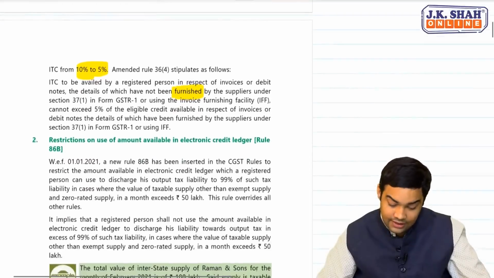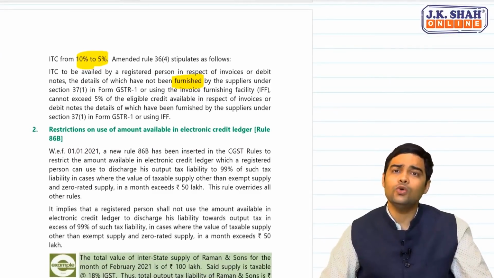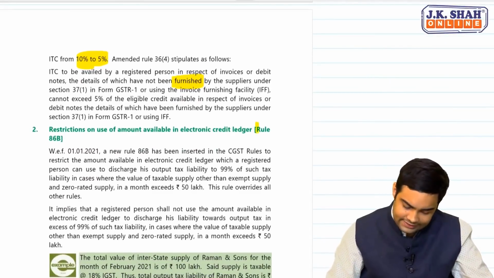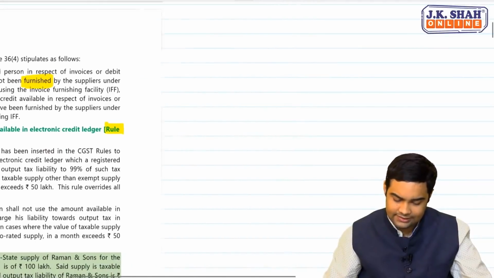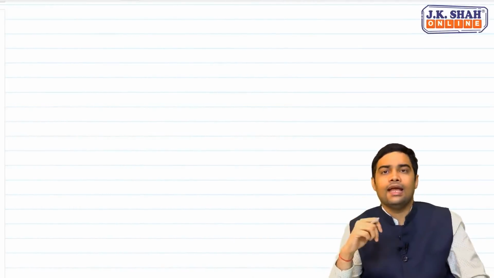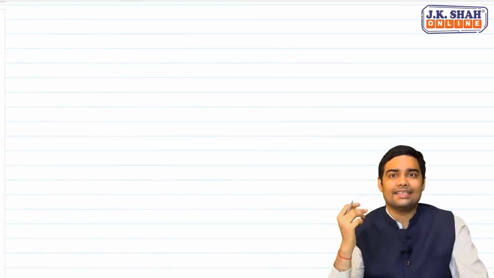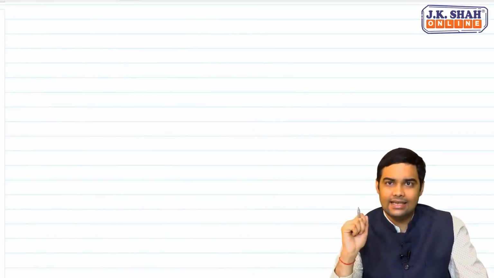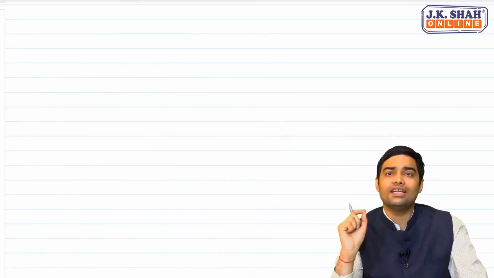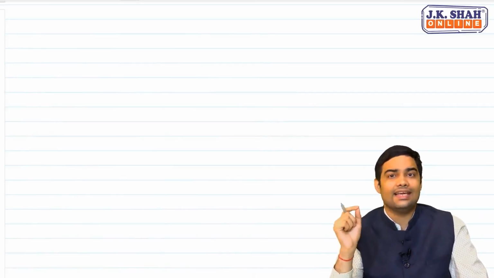Okay. Then one new rule has been added, Rule 86B. Let me tell you the background behind this. When we talk about tax evasion, a person who is taking fake ITC would never pay even a single rupee through the e-cash ledger.